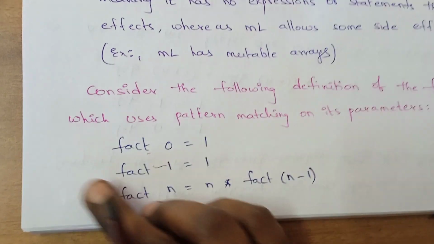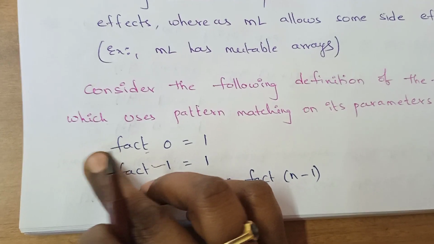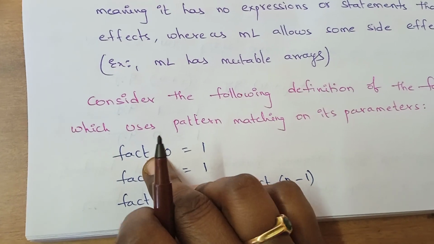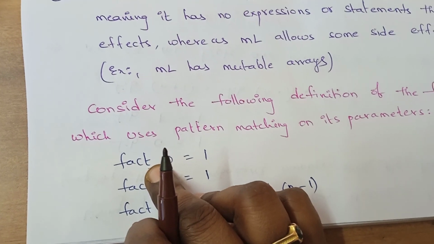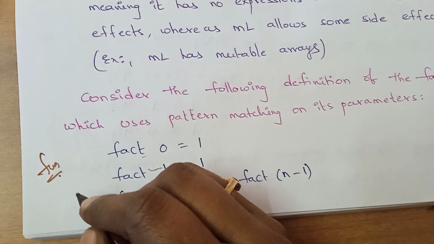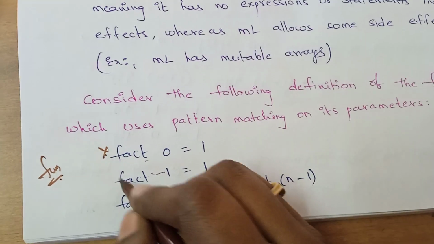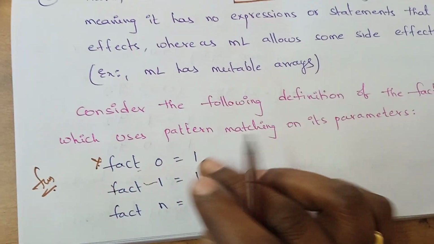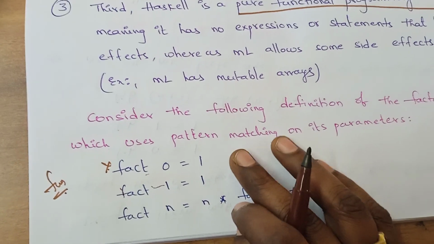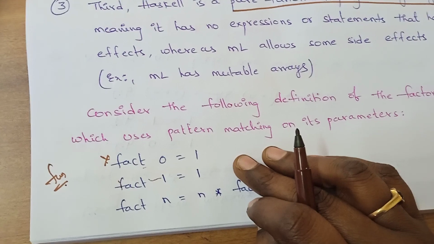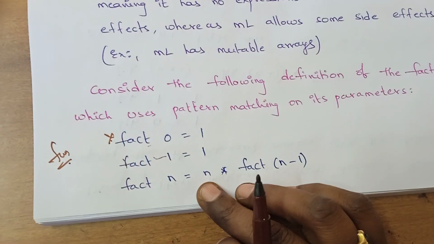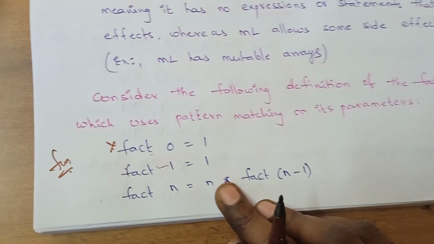First of all, there is no reserved word or keyword to introduce a function, whereas in ML the reserved word fun is there. But in Haskell there is no reserved word. Second, alternative definitions of functions with different formal parameters all have the same appearance.